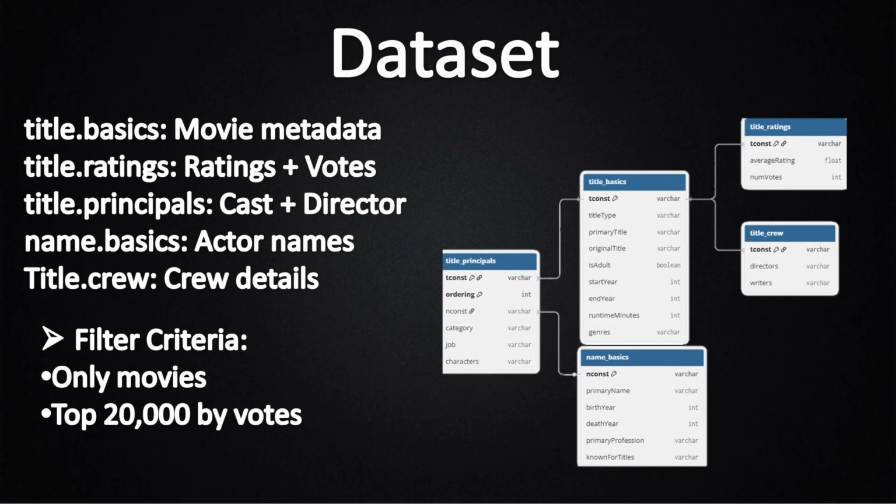Quick detail about the movie dataset and its data model. Each dataset covers movie metadata, rating, cast, crew, and actor details. We will filter the dataset to select only the top 20,000 movies by votes because nobody wants search results from films watched by the director and his own cousins.